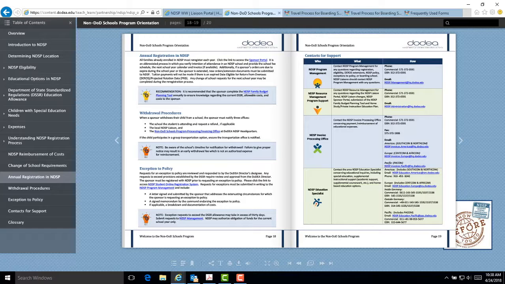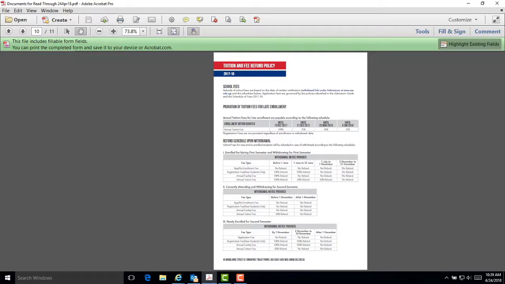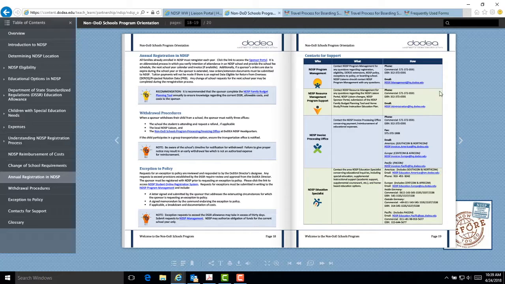The next screen displays a sample tuition and fee refund policy for a school in Singapore, which requires notification of withdrawal in writing and sets notification deadlines for refunds. On page 19 of the sponsor orientation booklet, you will find information on contacts. This page lists phone numbers and email addresses for the various NDSP offices that you may need to contact for assistance.